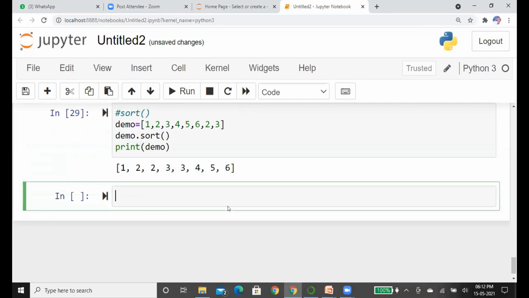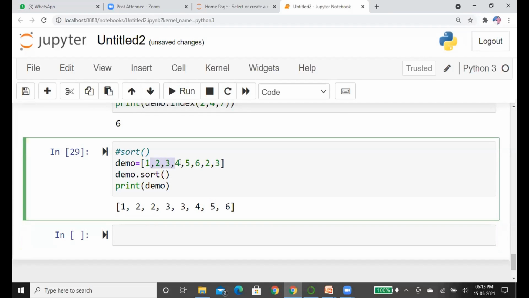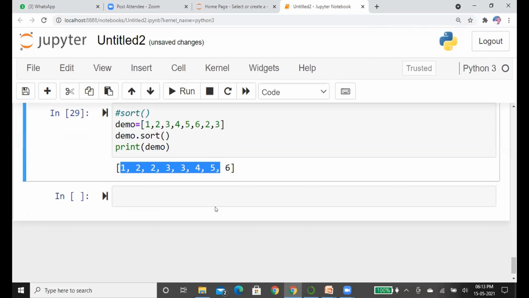Now I'm going to print the list. See here, the original list was 1, 2, 3, 4, 5, 6, and 2, 3 were not in sorted order. So it automatically sorts the list. And remember one thing, this sort function can only apply to a homogeneous list. Homogeneous list means same data types. You cannot use it on heterogeneous data types. I mean a list with integer data type and string data type. You cannot apply the sort method.